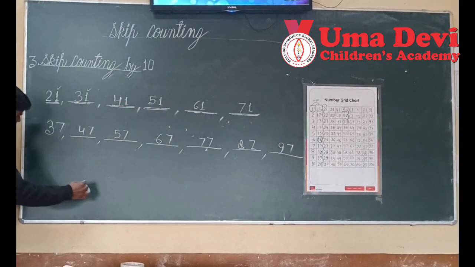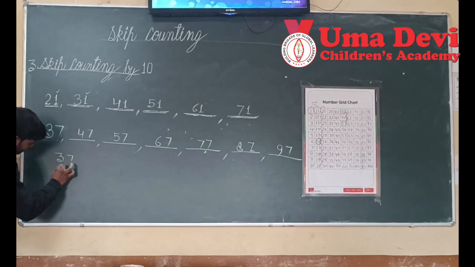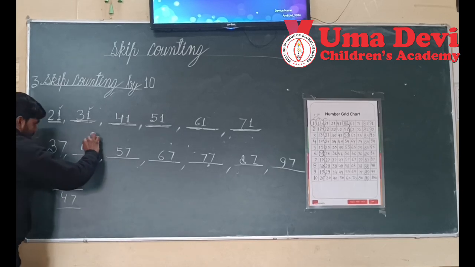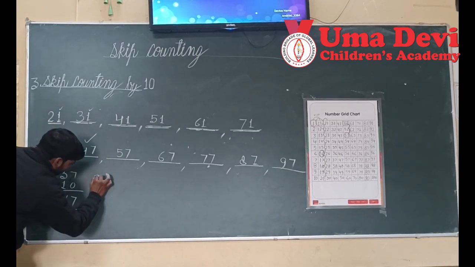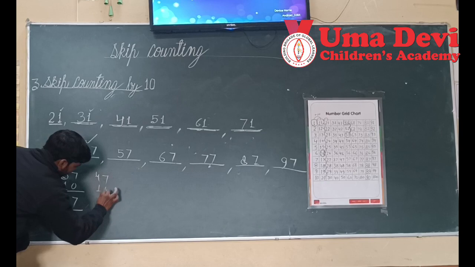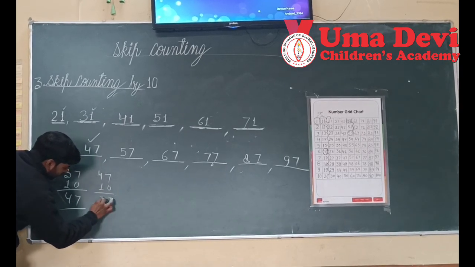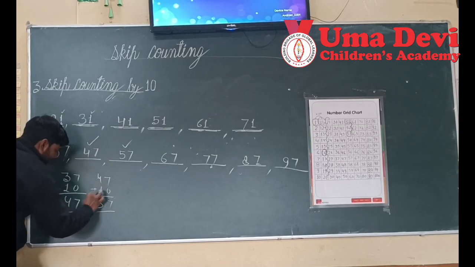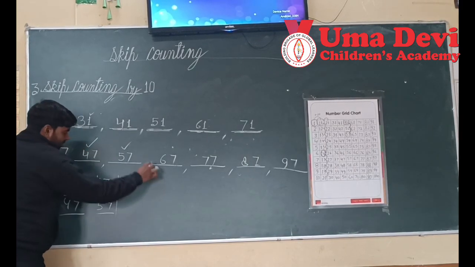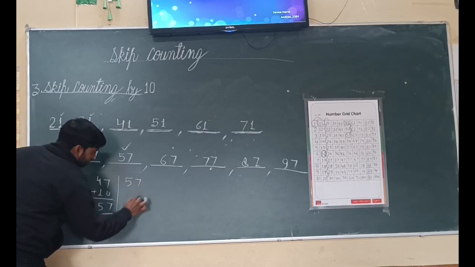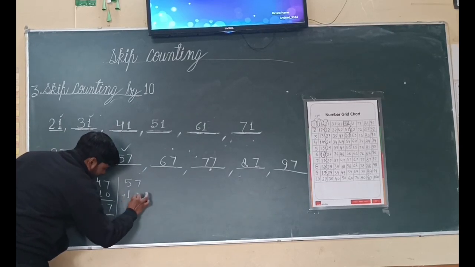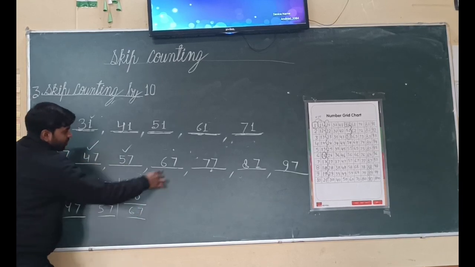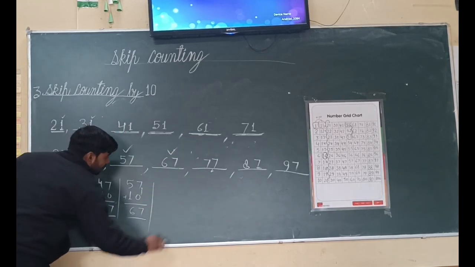Now you can check it. 37 plus 10, we will get 47. Yes, we have got this correct. 47 plus 10, we will get 57. This is also correct. 57 plus 10, what will you get? 67. Very good, it is also correct.